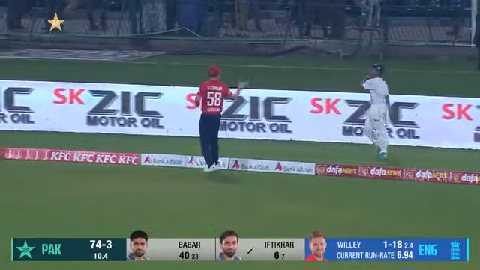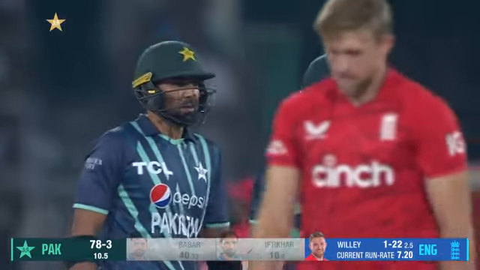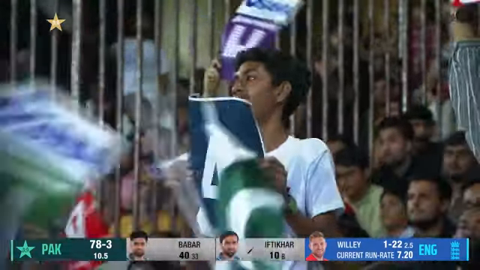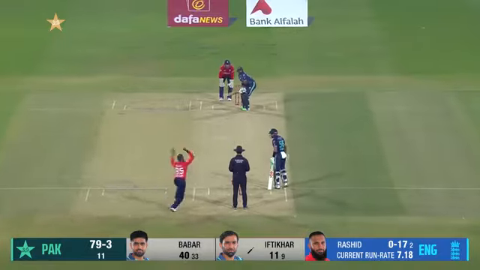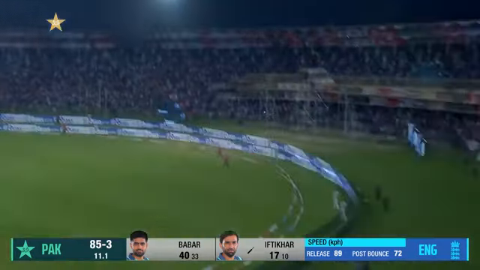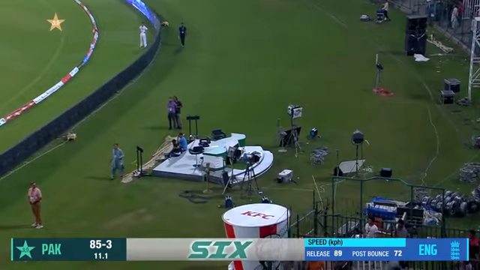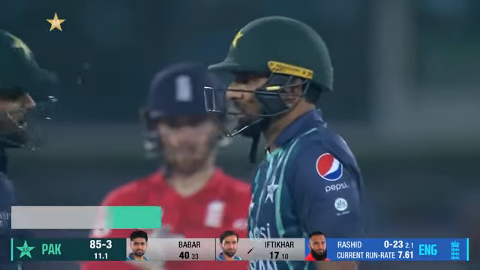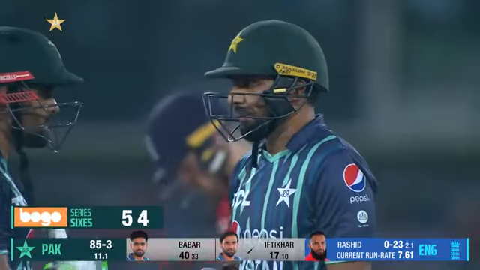Now that's been helped into a gap. So each and every boundary under these circumstances feels worth it. That's big. Goes all the way. Iftikhar into the action. First ball from Adil Rashid to him, and he's deposited over the fence. He picked the bowler up.